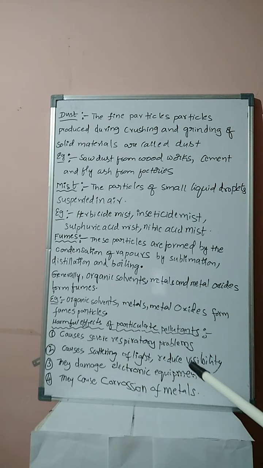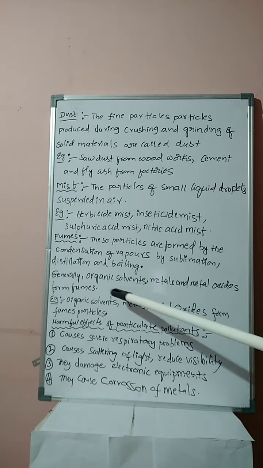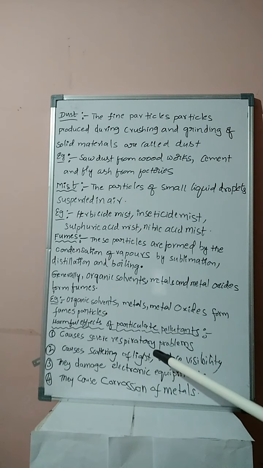Okay, students, with this the particulate pollutants topic is completed. Briefly, I will summarize. Particulate pollutants are of two types, viable and non-viable. Viable particulates are small living microorganisms like bacteria and fungi. Non-viable particulate pollutants are of four types: smoke, dust, mist and fumes, with their definitions and examples. Then the harmful effects of particulate pollutants. With this, this topic is completed, students.